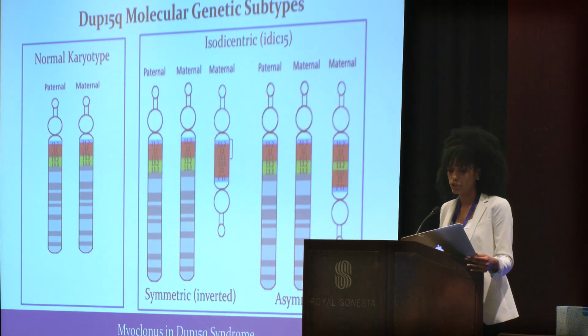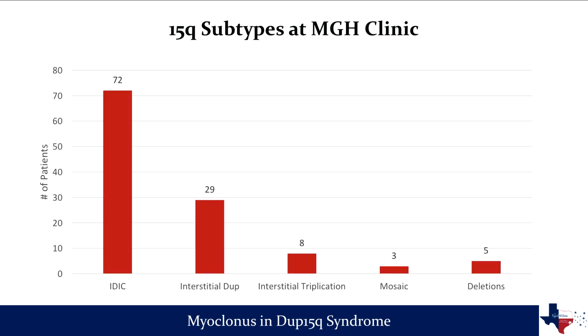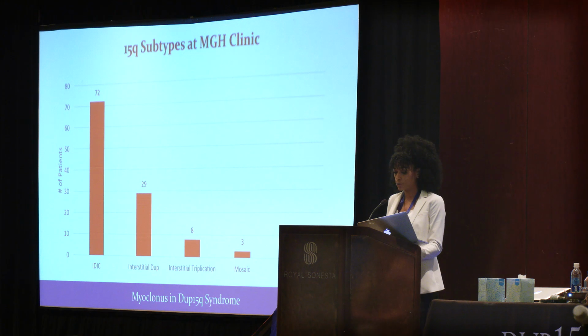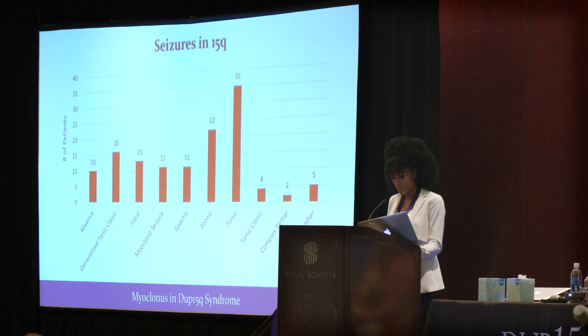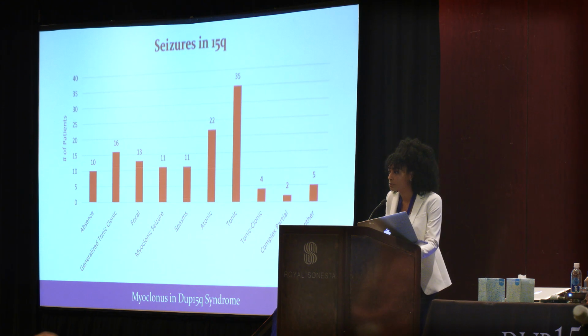And then isodicentric, which occurs in two forms as well, which is shown here. Among the molecular genetic subtypes that we've seen in our clinic at Mass General, IDIC resulted with the highest prevalence at a rate of 62%. So as you can see, there's 72 individuals who've presented out of the 116 with IDIC diagnoses. And this graph showcases the seizures observed in our clinic by seizure type, though individuals do experience multiple seizure types throughout their lifespan. In this presentation, I'm focusing on myoclonus, both in the epileptic and non-epileptic form.